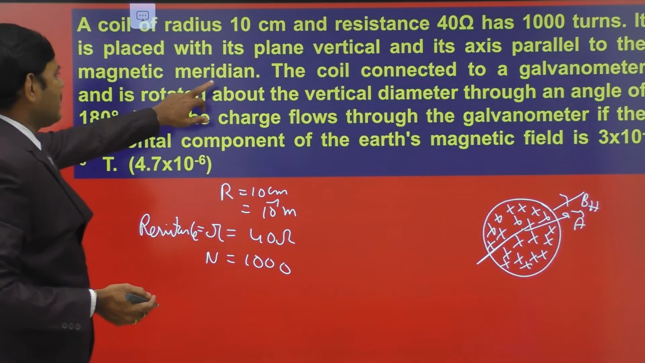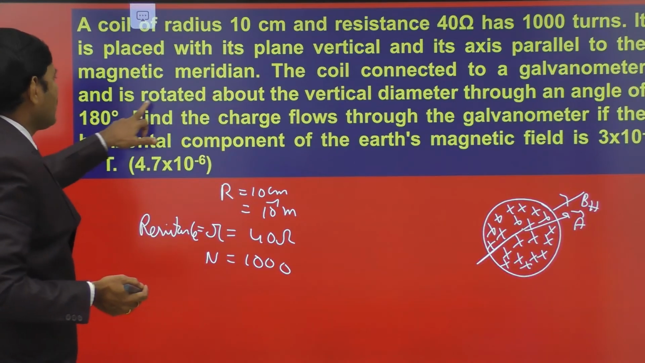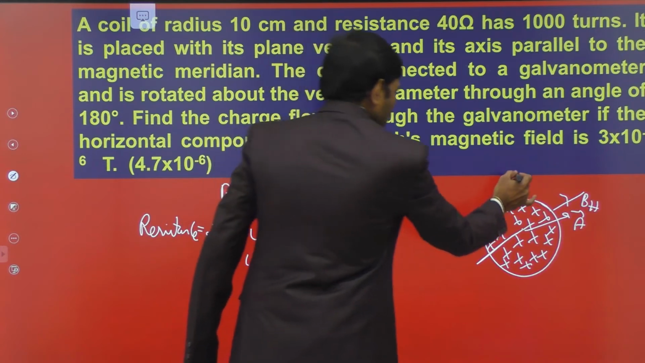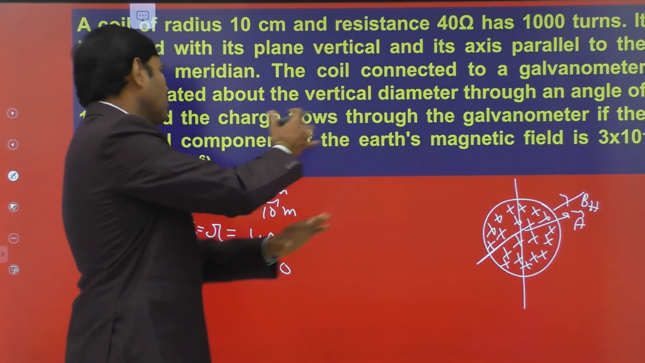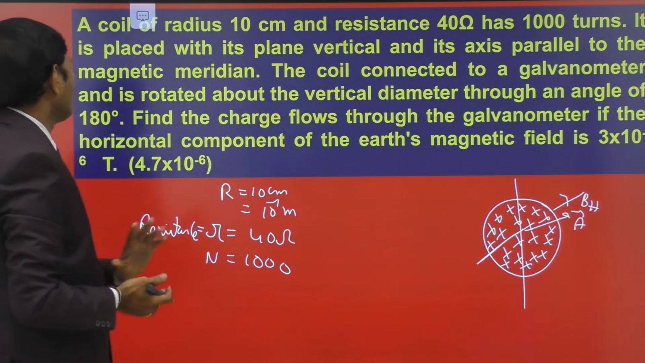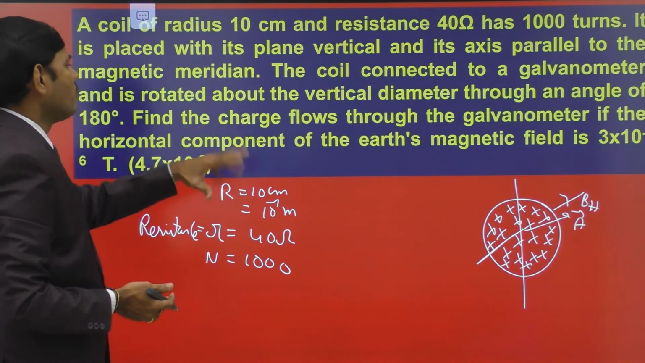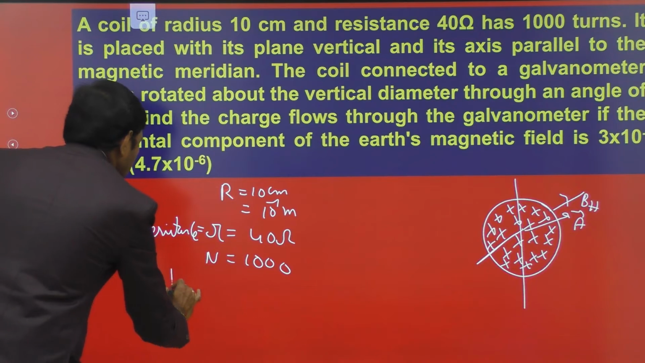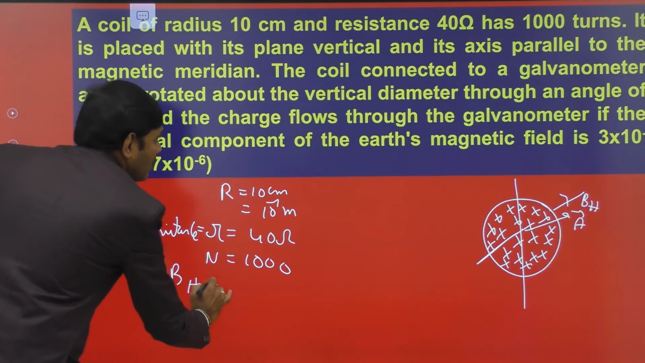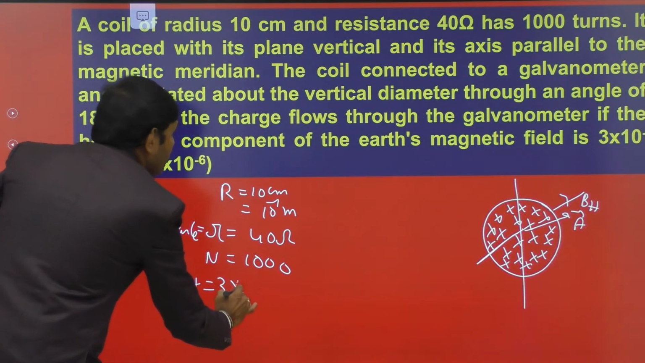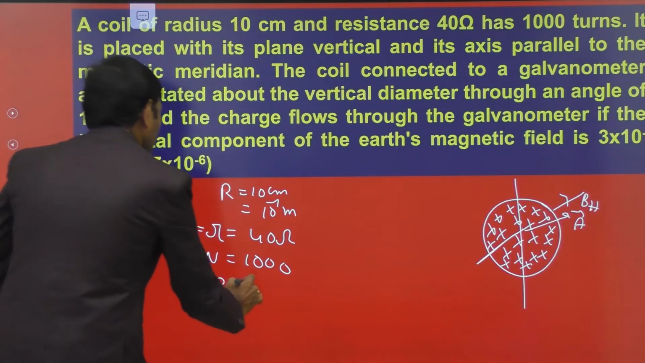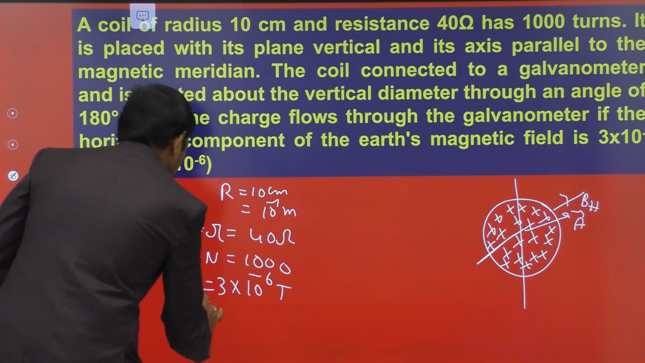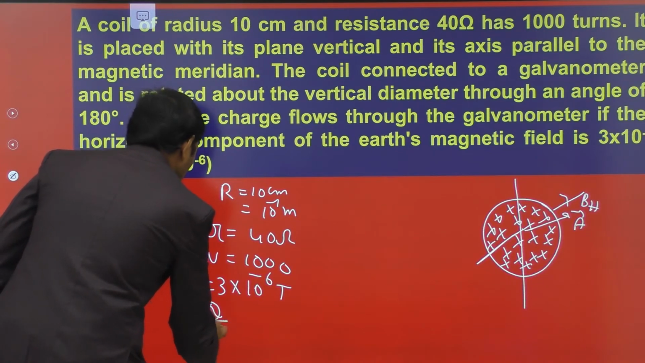The coil is connected to the galvanometer and it is rotated about the vertical diameter. This is the vertical diameter. The coil is rotated about the vertical diameter through an angle of 180 degrees. Find the charge flowing through the galvanometer, if the horizontal component of earth's magnetic field is BH equal to 3 into 10 power minus 6 Tesla. We have to find out the charge flown through it.